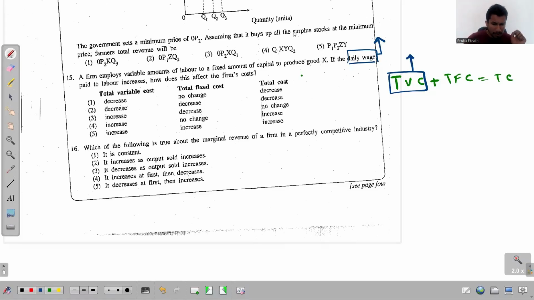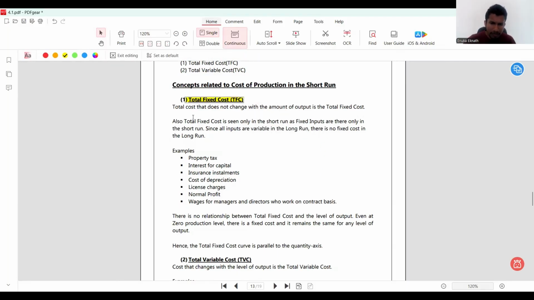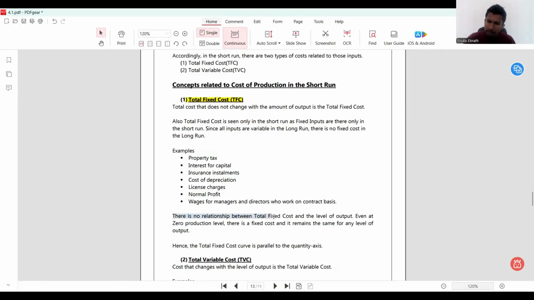Look at this note. I'm telling you there, the total fixed cost, right? Total fixed cost. There's no relationship between total fixed cost and the level of output. Even at zero production level, there's a fixed cost and it remains the same for any level of output. See that now. So what does that mean?